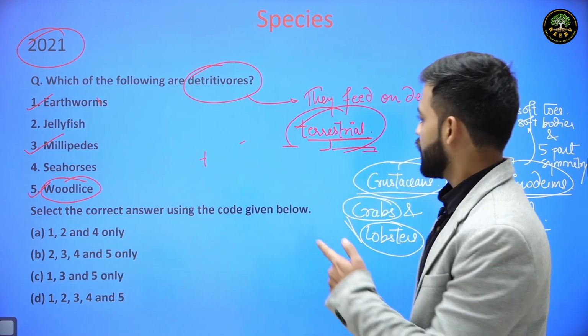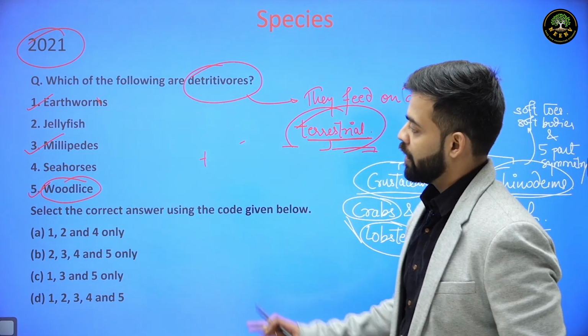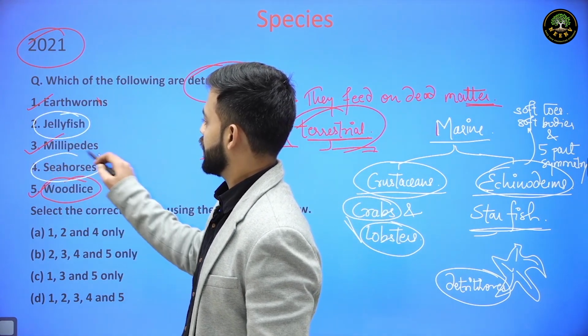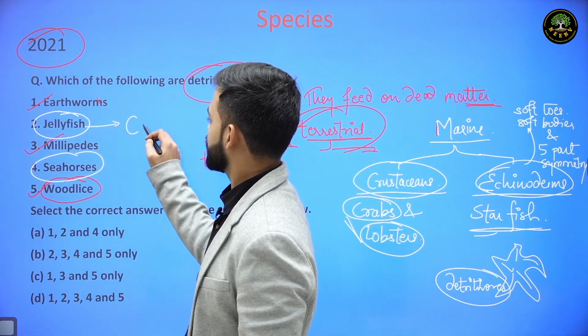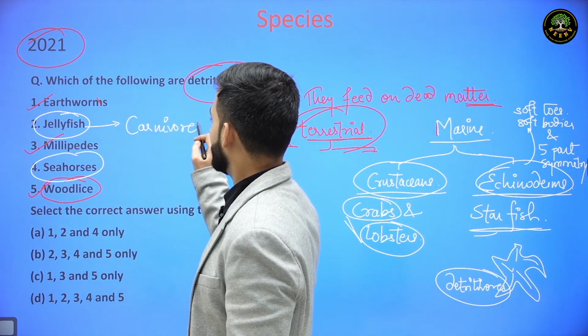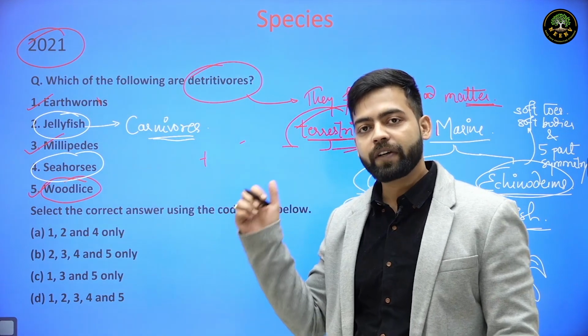So we have seen these terrestrial detritivores as well as marine detritivores. But jellyfish and seahorses are basically carnivores. That is, they feed on other living organisms. They do not feed on dead matter.